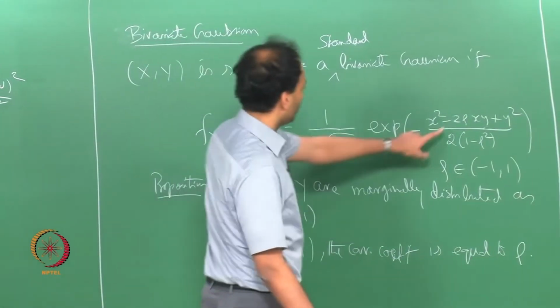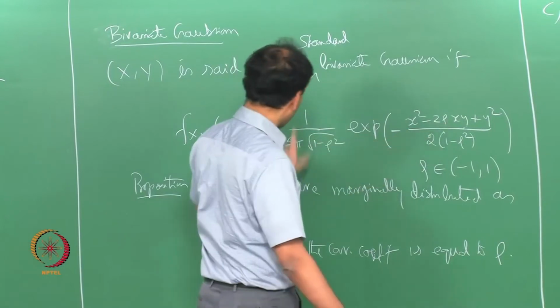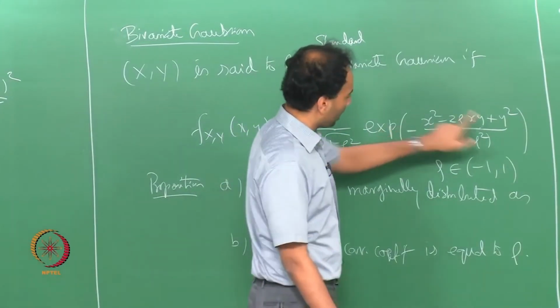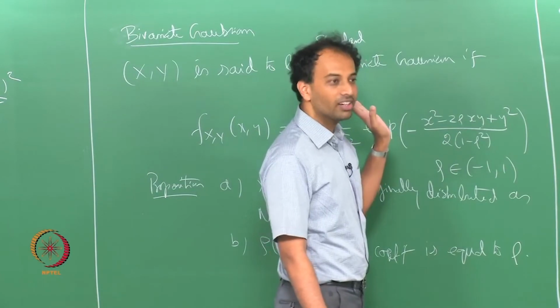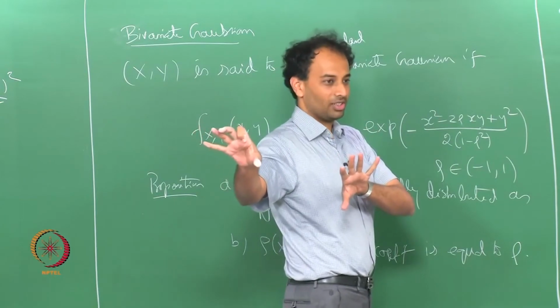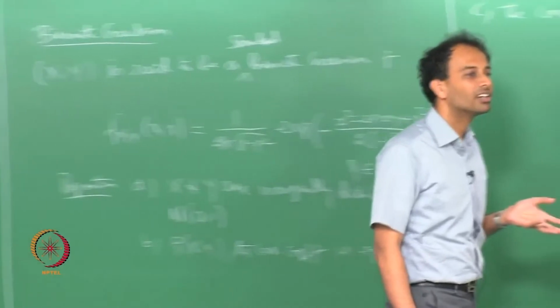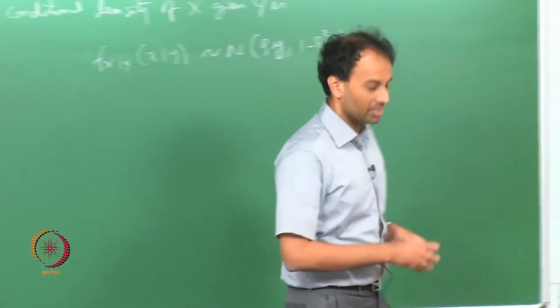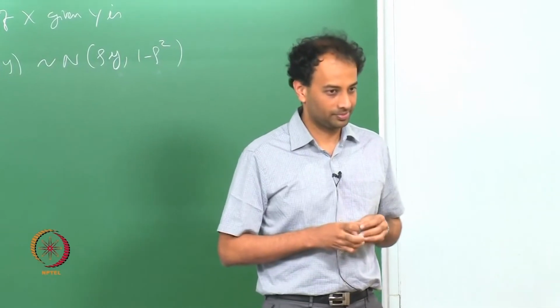So, if you put rho equal to 0 here, what happens? You get 1 over 2 pi e to the minus (x square plus y square) over 2, which looks like the product of the marginals. So, the moment you put rho equal to 0, it immediately implies that the random variables are independent, correct.